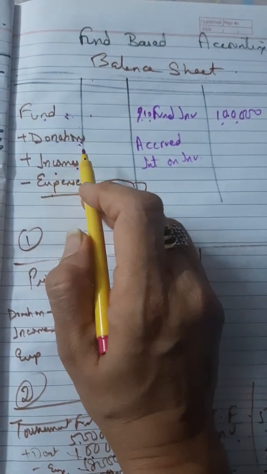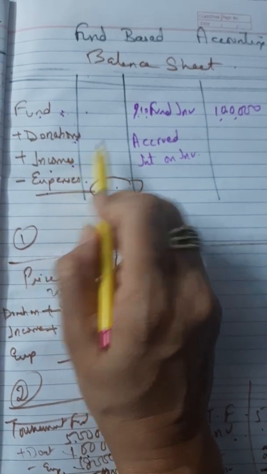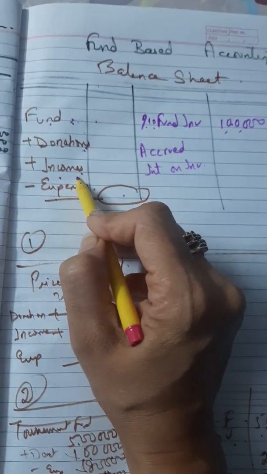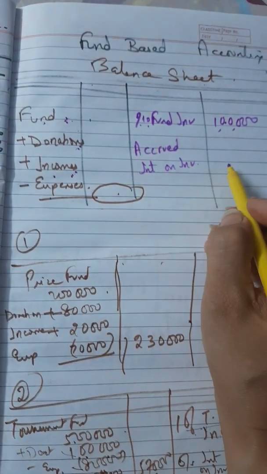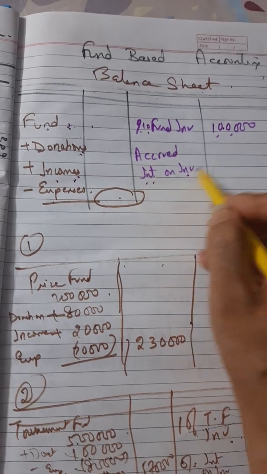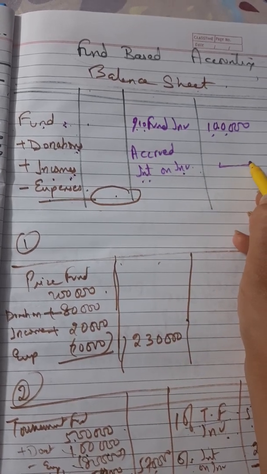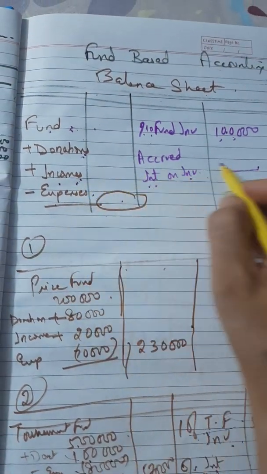So in the receipt and payment account, we are going to see on the receipt side whether we have received 10%, that is 10,000, or not. If you have not received that amount, the amount which we have not received will be your accrued interest on investment, which will appear over here. For example, 1 lakh at 10% is 10,000. I have received only 6,000.